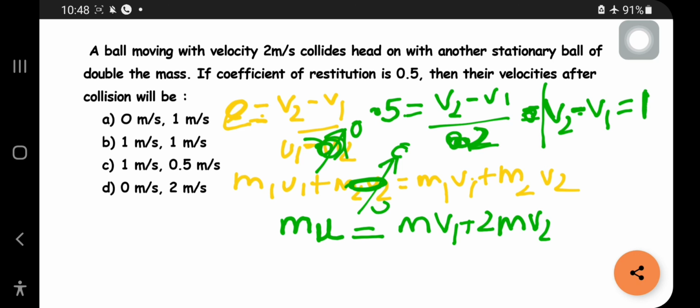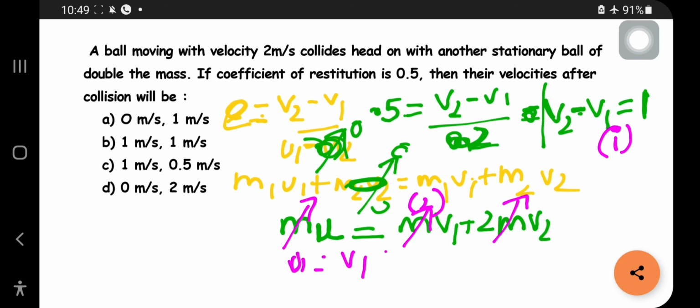Now the second equation: let us cancel all the m's. What will we get? u is equal to v1 plus v2. What is u given as? 2. So v1 plus v2 is equal to 2, and v2 minus v1 is equal to 1.